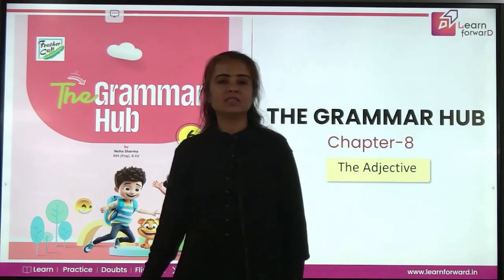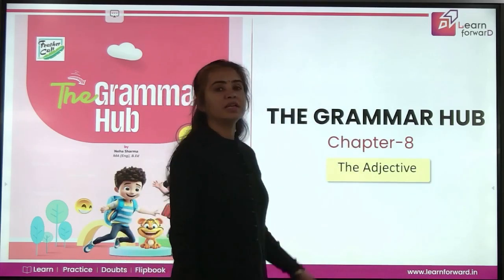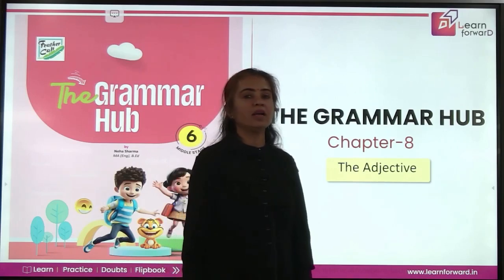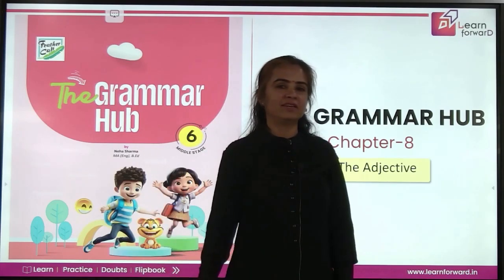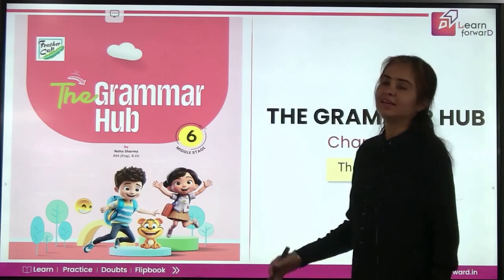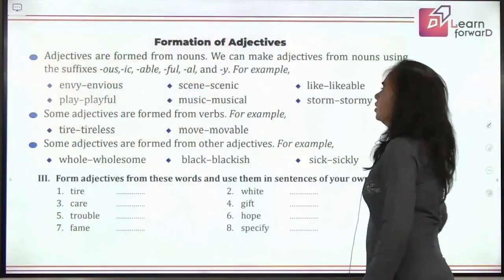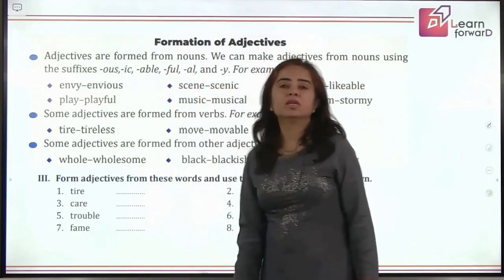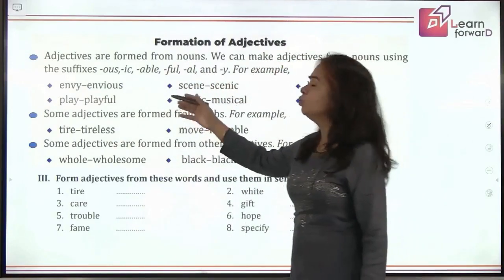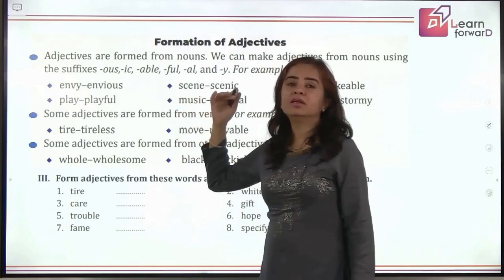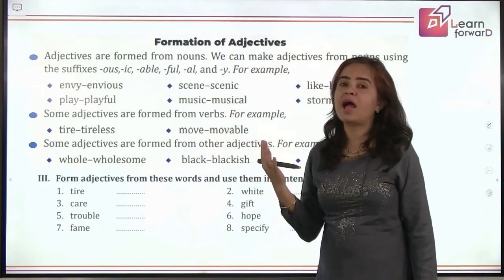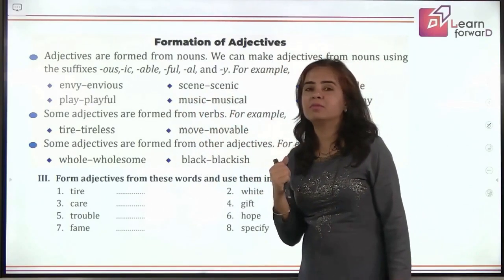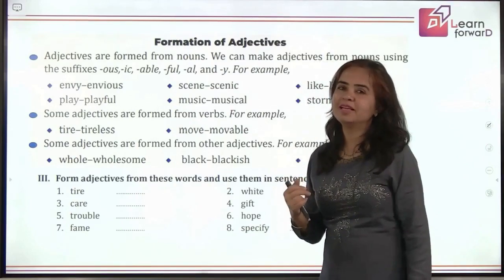Going ahead in the journey, we are going to start chapter 8 of your book, in which we'll be learning about adjectives. Yes, ready? Let's get started. So, adjectives can be formed from nouns. Like we have beauty. So what is beauty? That is an abstract noun. If you add ful to it, it becomes beautiful, and that becomes an adjective.